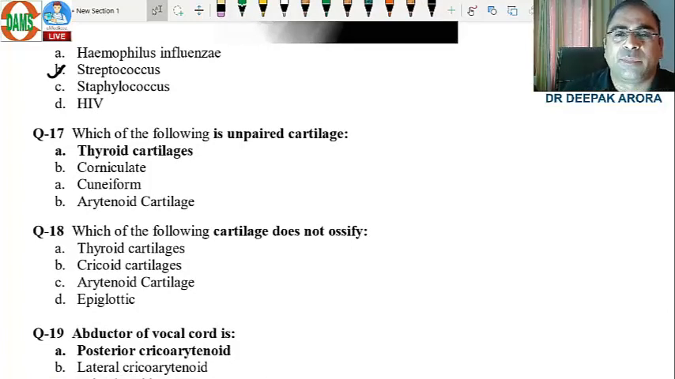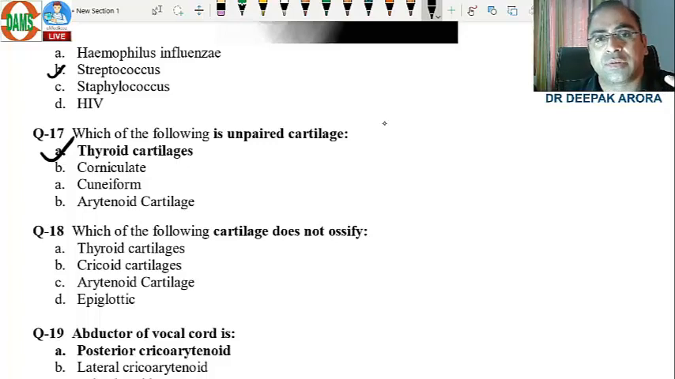Which of the following is the unpaired cartilage? Obviously we have 3 paired, 3 unpaired. If you attended my larynx lecture, the first half an hour on the beautiful anatomy of the larynx: corniculate, cuneiform, arytenoid are all paired. Thyroid is unpaired. Epiglottis, yes. Cricoid, yes. So these are unpaired cartilages.